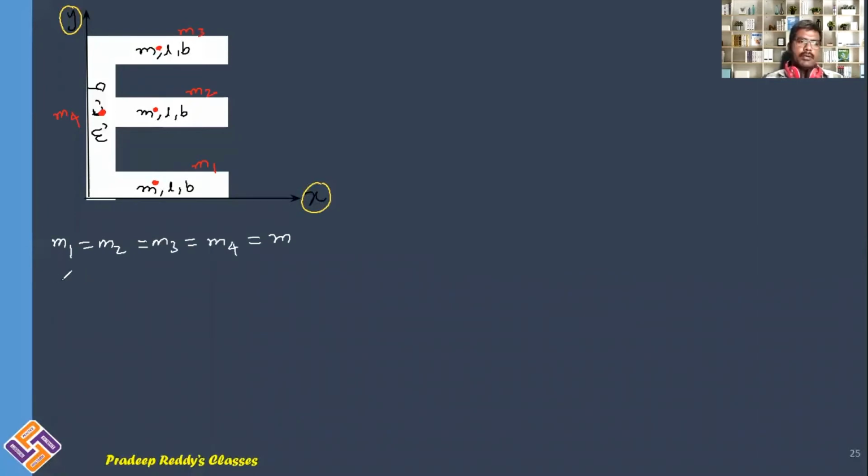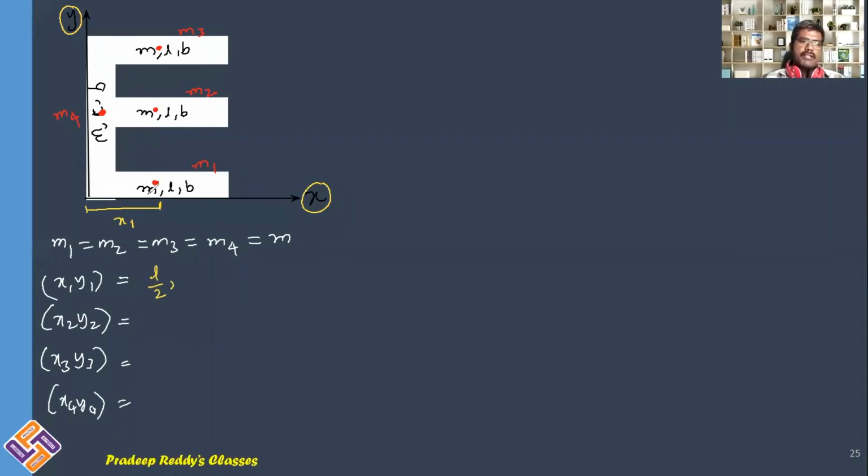I want to now write down the position coordinates X1, Y1, similarly X2, Y2, similarly X3, Y3, similarly X4, Y4. In order to write down their position coordinates, first see this is X1. What is X1 written as? X1 is L by 2. And what about Y1? Y1 is half of the breadth. This is half of the breadth, this length. So it is b by 2.